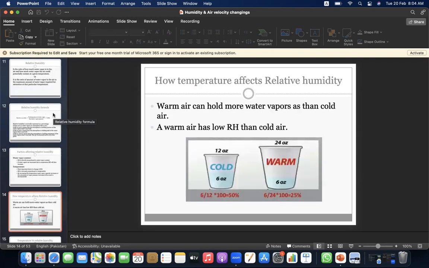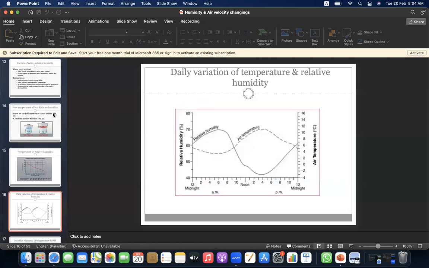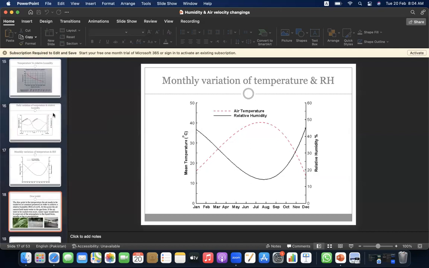How temperature affects relative humidity. Warm air can hold more water vapor than cold air. Warm air has lower relative humidity than cold air. Here in this graph, you can see the relationship between the temperature and the relative humidity. Here's another graph showing the daily variation of temperature and the relative humidity. And this one shows the monthly variation of temperature and the relative humidity.